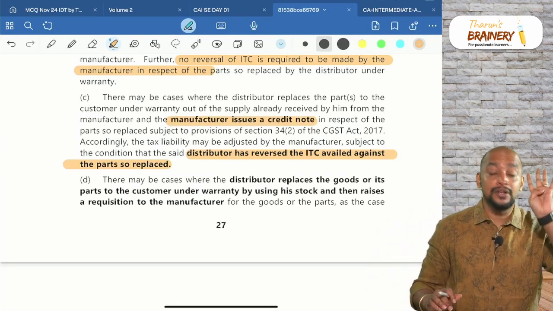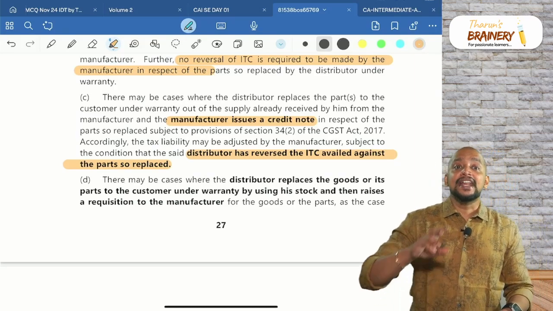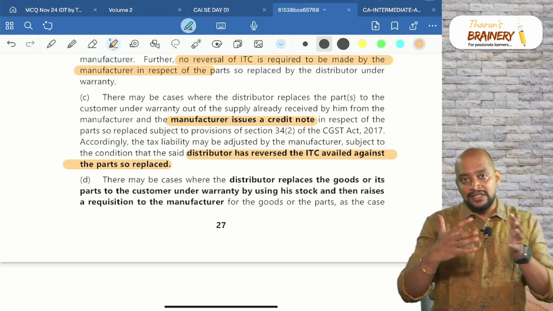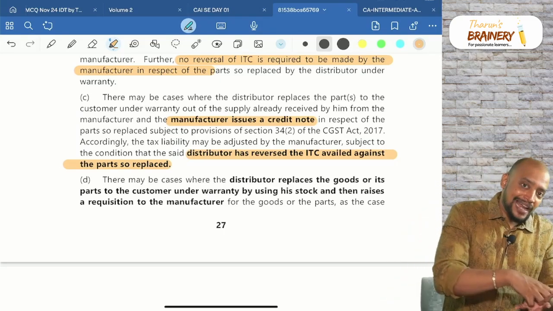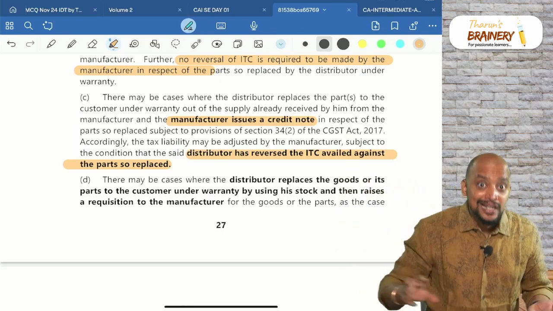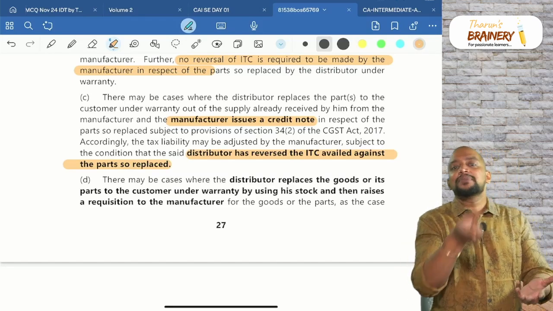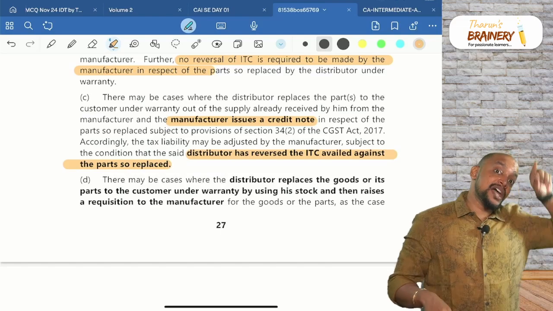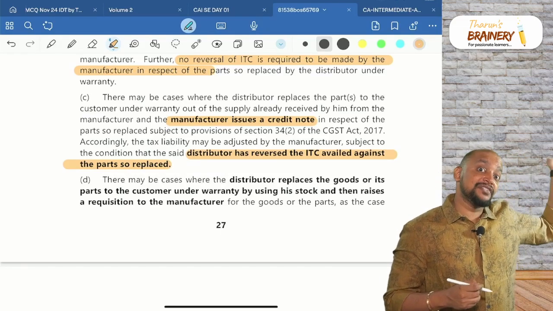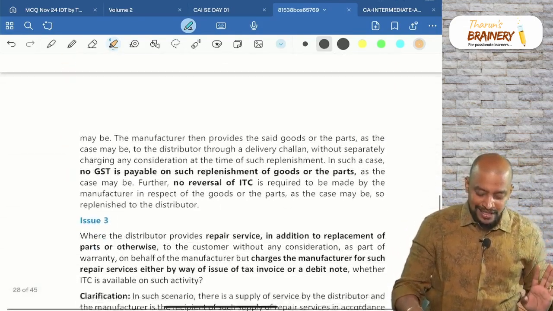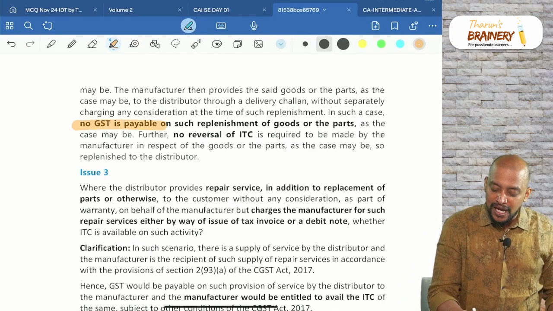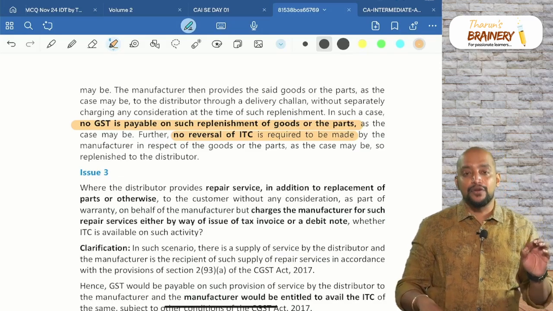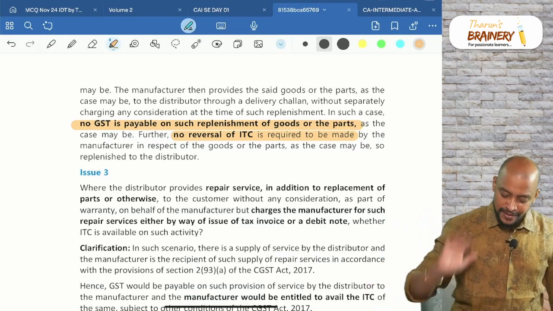Then fourth scenario. In the fourth scenario, what will happen? Replenishment. Replenishment means first the service center or dealer will take one part and will be using it. Now that will be refilled by the manufacturer. So the manufacturer will be sending it under a delivery challan. Can the manufacturer take ITC? Yes. On whatever he purchased, he is not required to reverse any ITC. So no GST is payable on such replenishment of goods or parts, and no reversal of ITC is required to be made by the manufacturer. Got it?